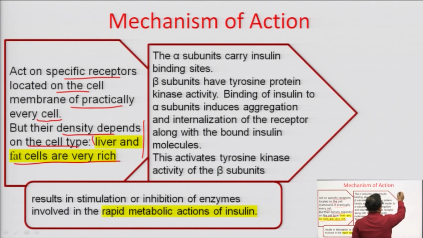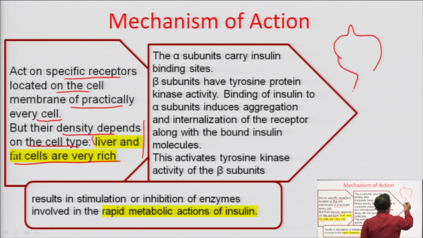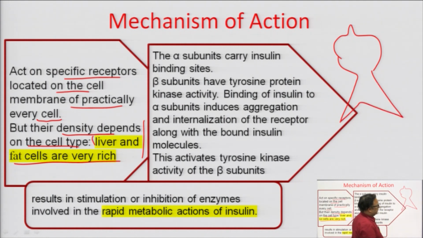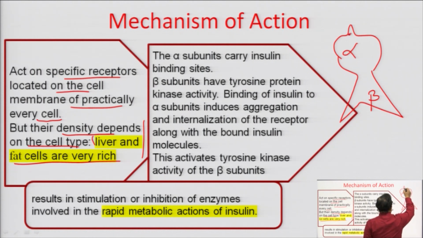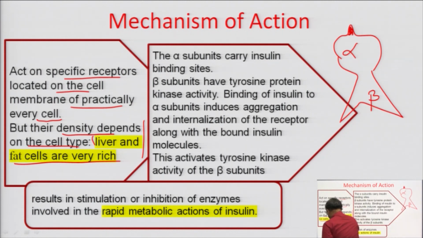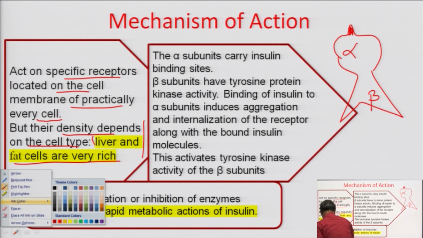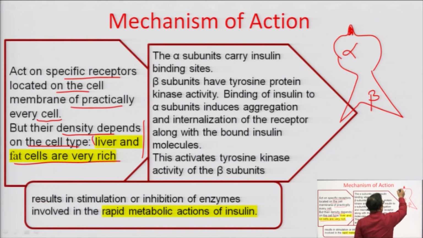Now, let me try to draw the diagram. However, I am not a very good artist, but I will try to explain it with the help of a diagram. See, this is a rough diagram of the insulin receptor. It has two subunits and the upper subunit is called alpha and the lower subunit is called the beta. The alpha subunit carries the insulin binding site. So, this is the insulin binding site. Let me change the color of the pen so that I can represent this in a better way.